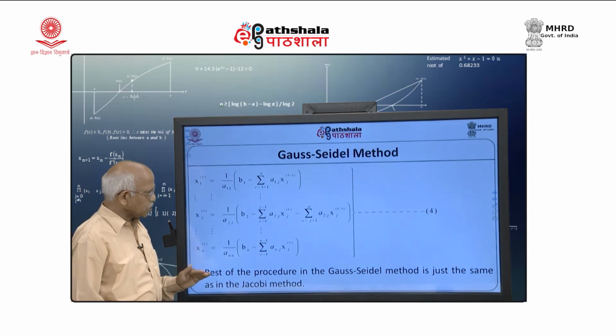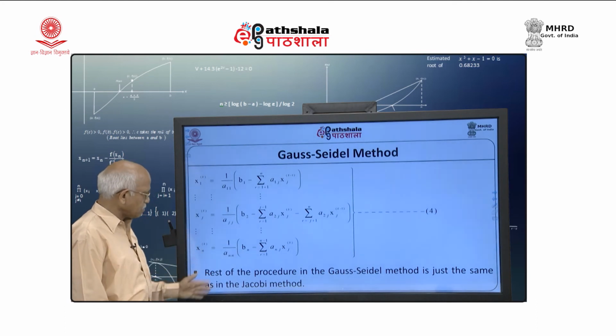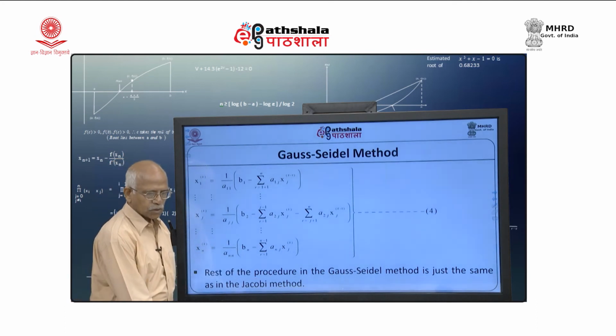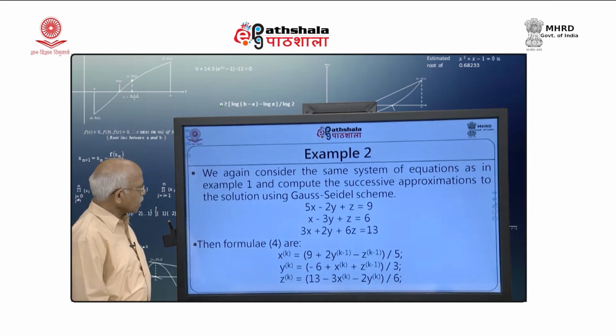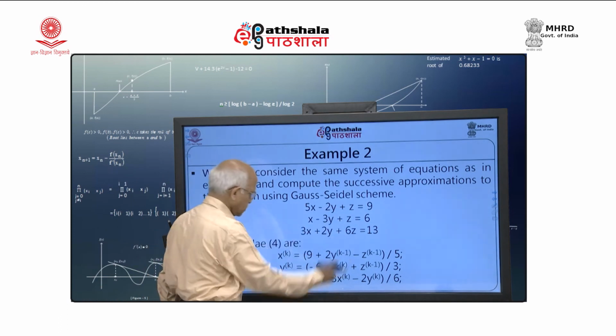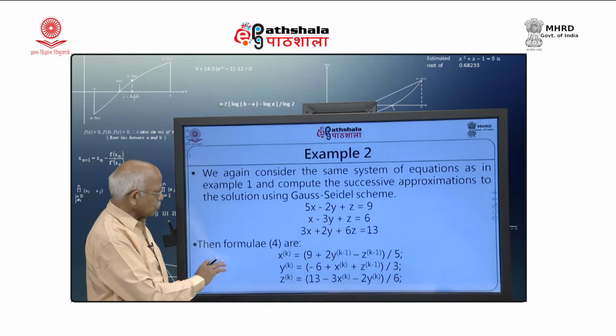Rest of the procedure in the Gauss-Seidel method is just the same as in the Jacobi method. So, termination criteria etc., everything will be same. So, again I am considering the same system of equation. My scheme now changes.